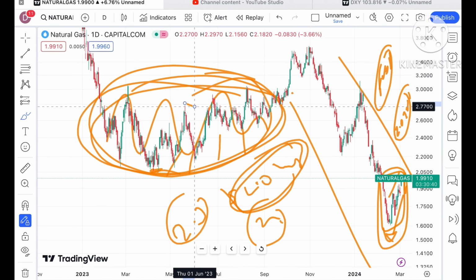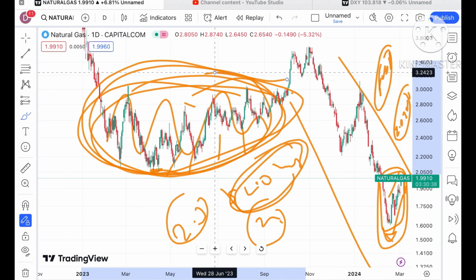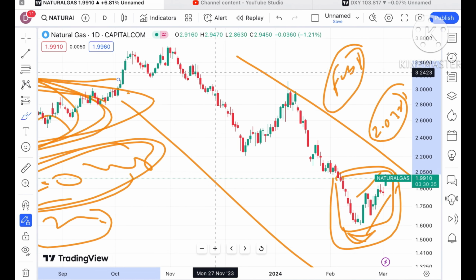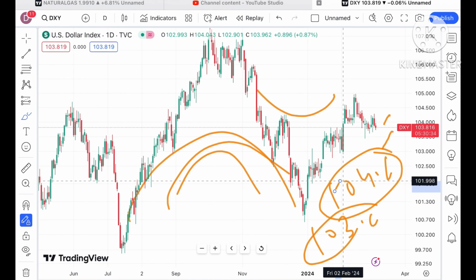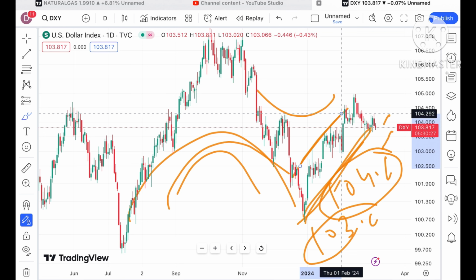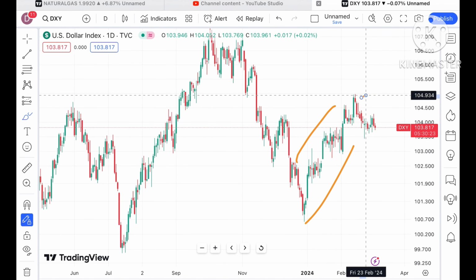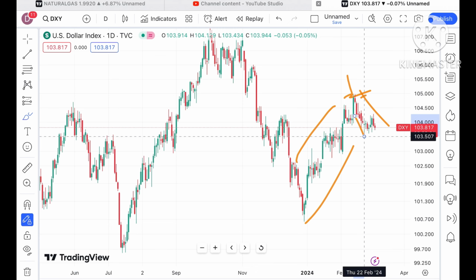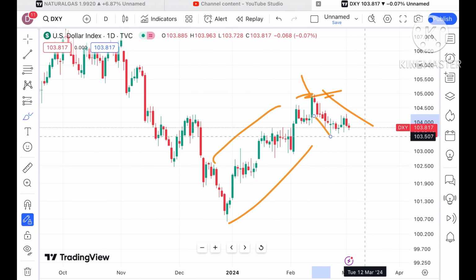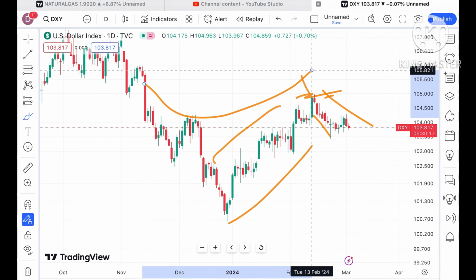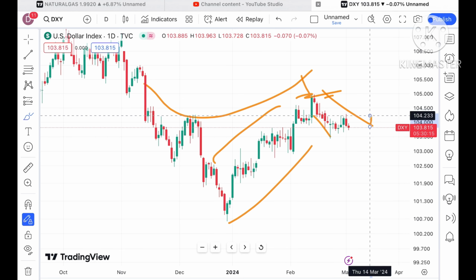As soon as the price started going above $2, then a probability of touching 2.3 will be there, and 2.5, and then 2.7. And if you look at the dollar index also, you will understand clearly that the dollar index was continuously moving upside, but after making a high around 104.9, there is a continuous fall.